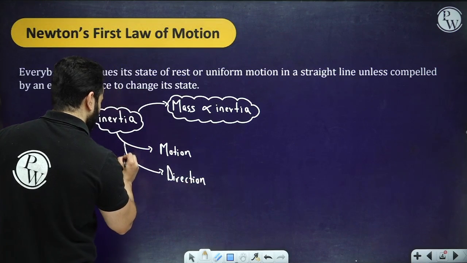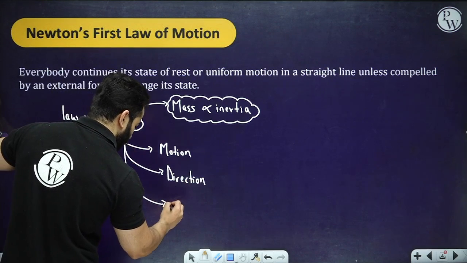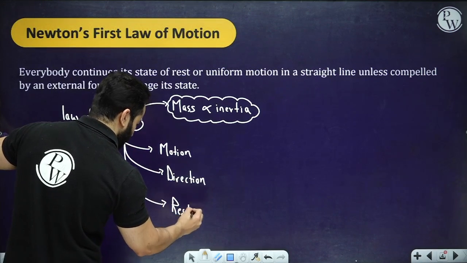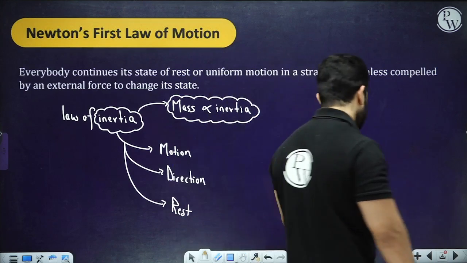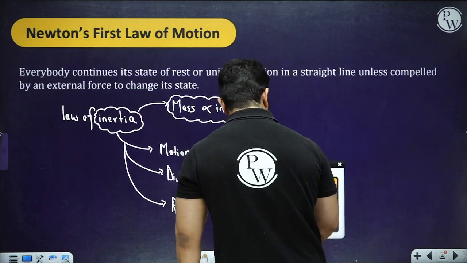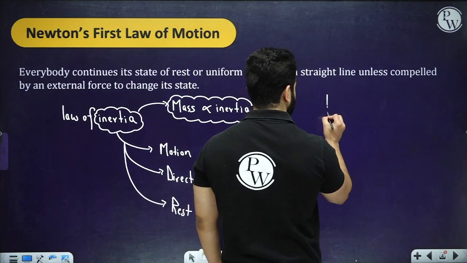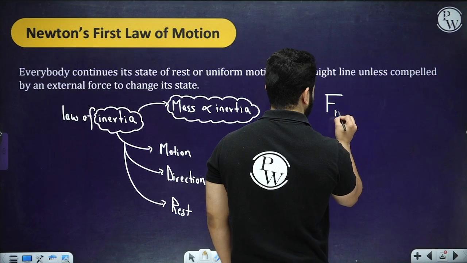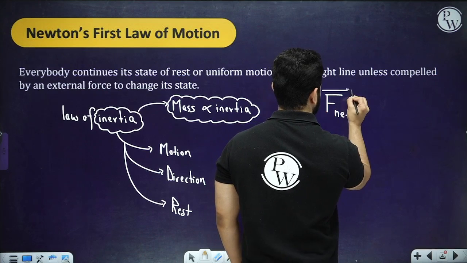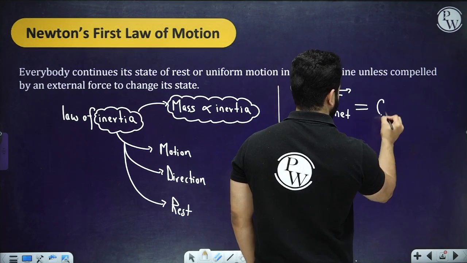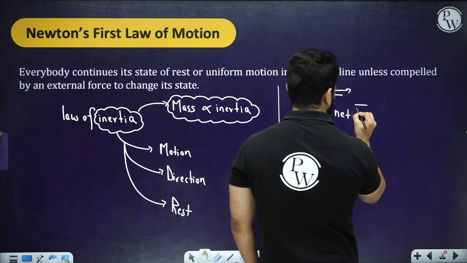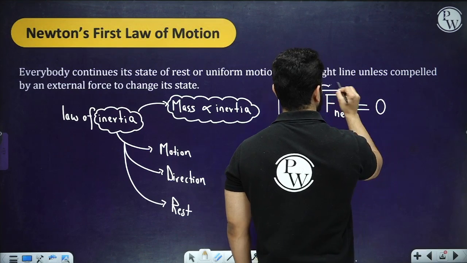But generally, questions do not come from here, so you don't have to worry about all of these things, right? The first law is quite simple: unless and until a net external force acts on it. So this is very important. A net external force must act on the body. If this is 0, then we are going to say that there will be no change in the motion of the body.